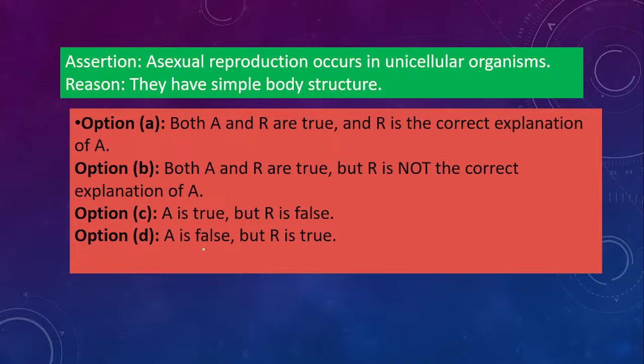This is also an easy one. Yes, it will be option B, not A. Here both are true, but R is not the correct explanation. Just because it is a simple body structure, asexual reproduction does not occur in unicellular organisms. So it is not a correct explanation, but both the statements are correct. Unicellular organisms have simple body structure.